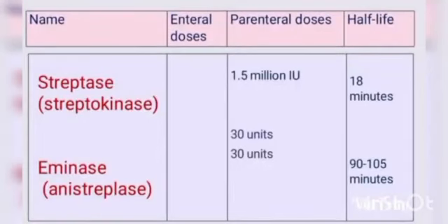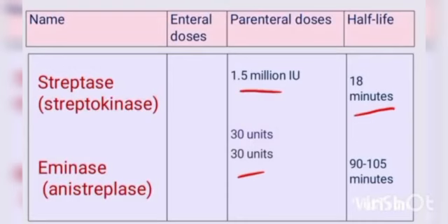Here are the drugs' parenteral doses and half-life. Streptokinase's parenteral dose is 1.5 million units and its half-life is 18 minutes. And anistreplase's parenteral dose is 30 units and its half-life is 90 to 105 minutes.